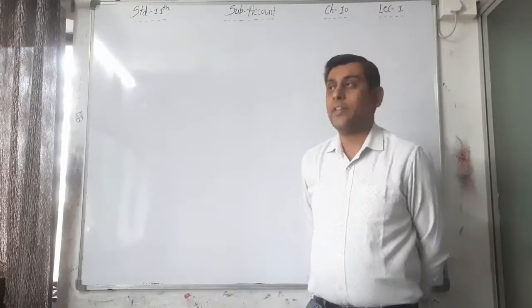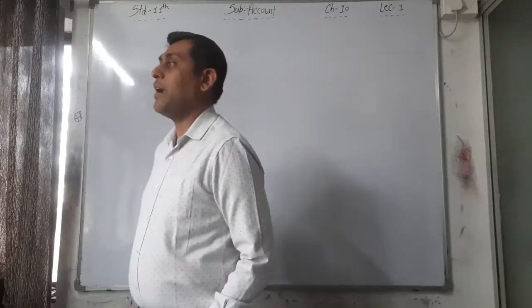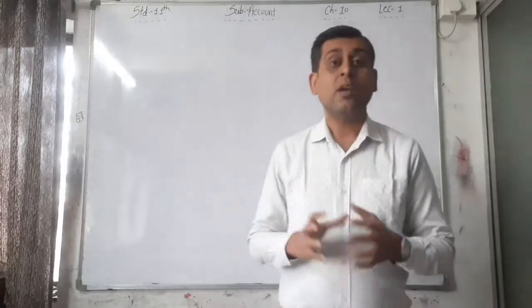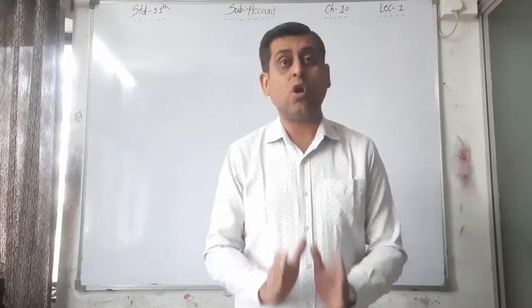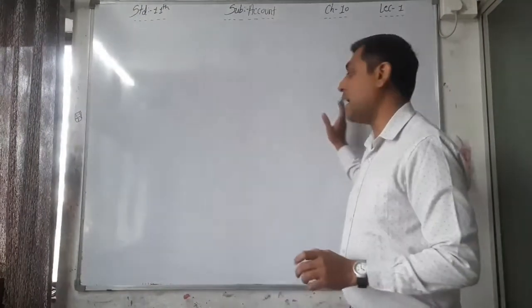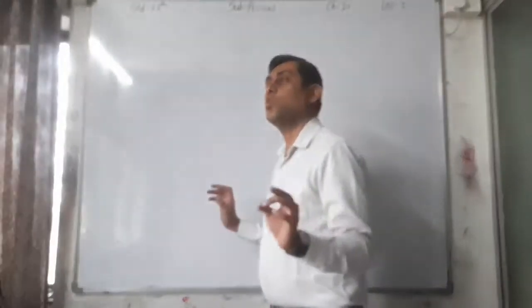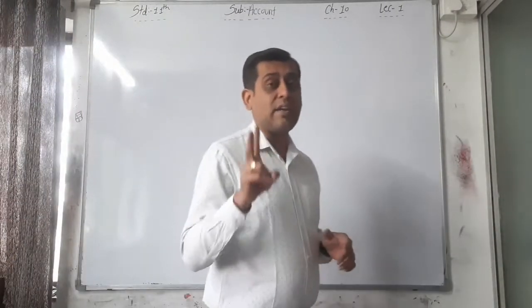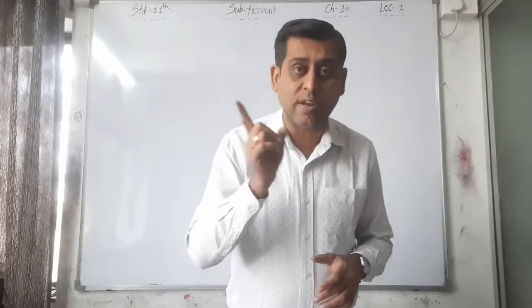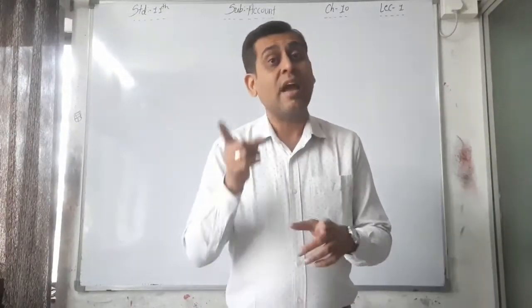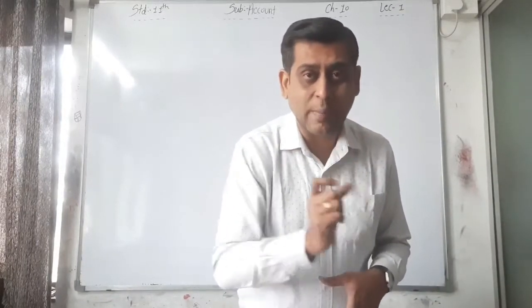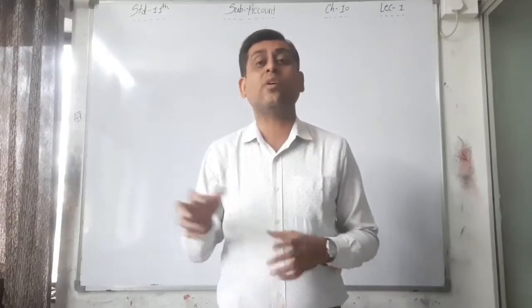I told you that at the time of the journal entry, as well as at the time of posting, the total of all the accounts, debit side and credit side, both totals must tally, because each and every entry has minimum two effects. One is debit and second is credit, and you have to compulsorily write whatever amount is on the debit side on the credit side.